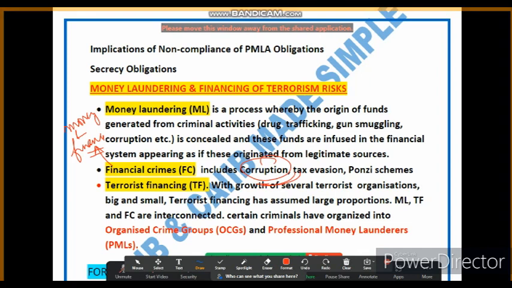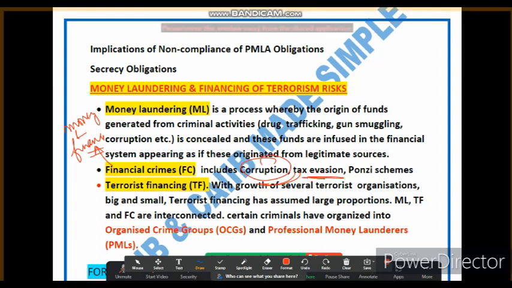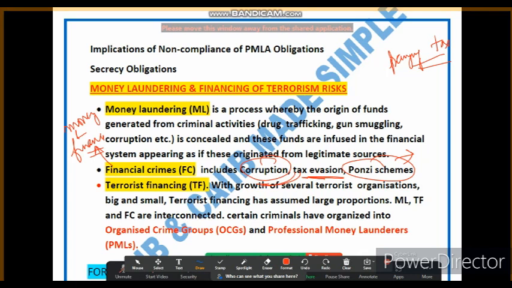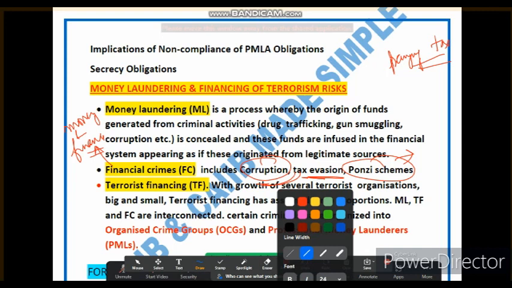What does corruption involve? Corruption involves the abuse of power for personal gain. The second is tax evasion, which involves intentionally avoiding paying tax. So you are not paying tax intentionally. This is called tax evasion. Corruption means you are using your power for your personal gain. Then another type of financial crime is a Ponzi scheme. You know what a Ponzi scheme is? In a Ponzi scheme, investors are promised higher returns but are paid with funds from new investors rather than actual profit. So these three things are types of financial crimes.